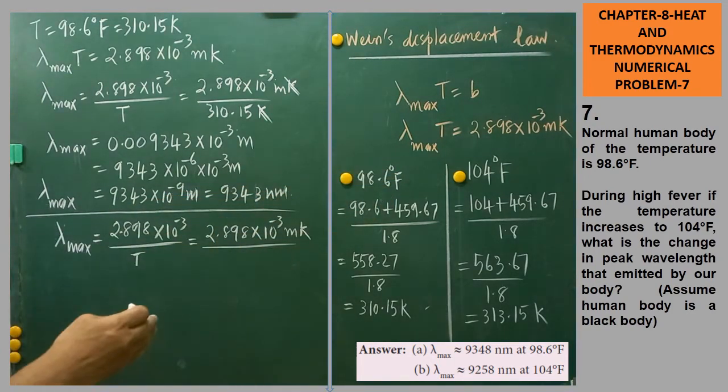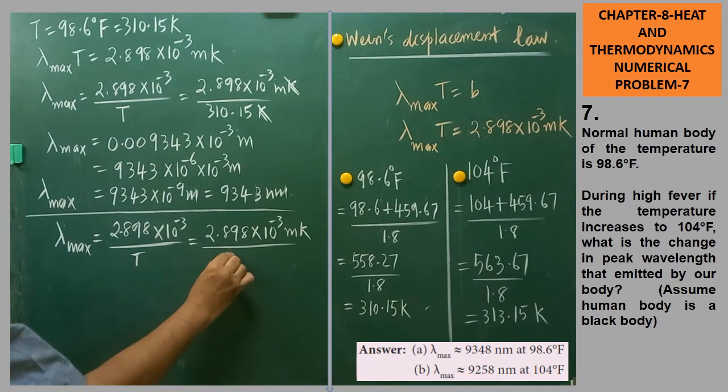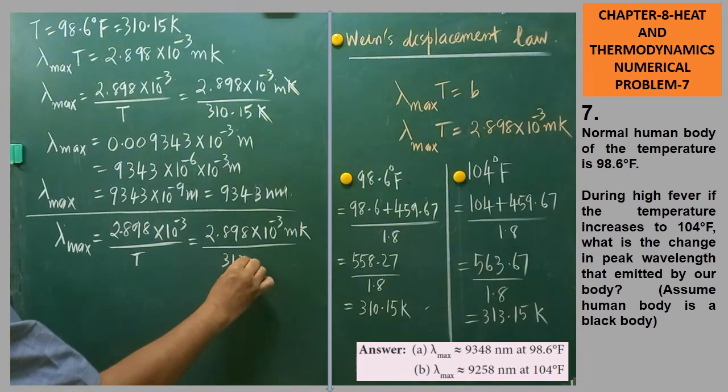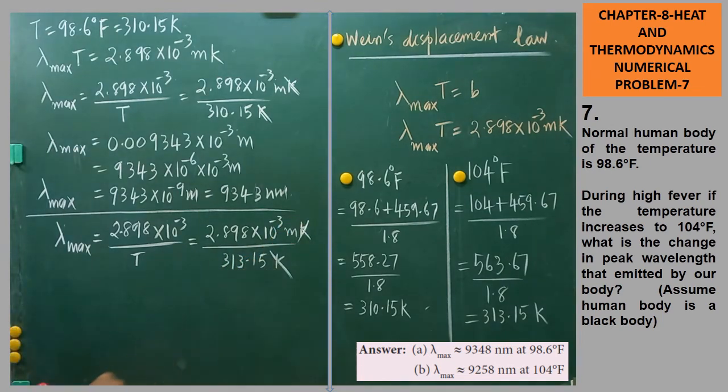When the body temperature rises, the new temperature is 313.15 Kelvin. Kelvin can be cancelled.